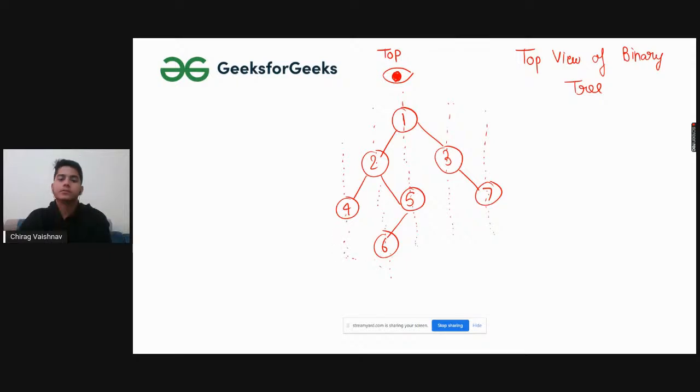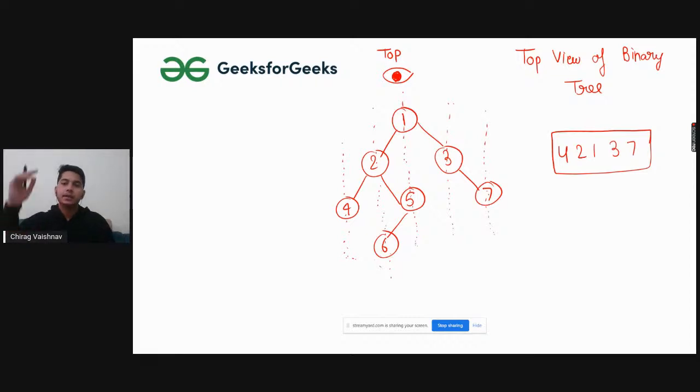Okay, so this is the basic view, right? When we look from the top, the five node will be hidden after the one node, and after the two node, the six node will be hidden. So what you have to return is 4, 2, 1, 3, 7. So this is the top view. For each binary tree you will be provided, you have to return the top view of that binary tree.